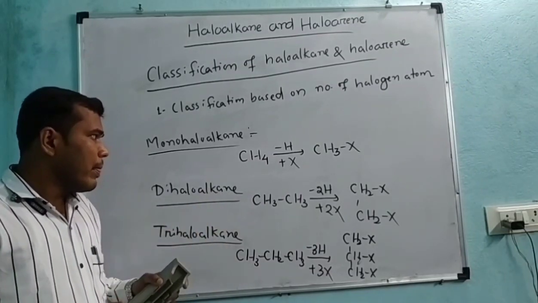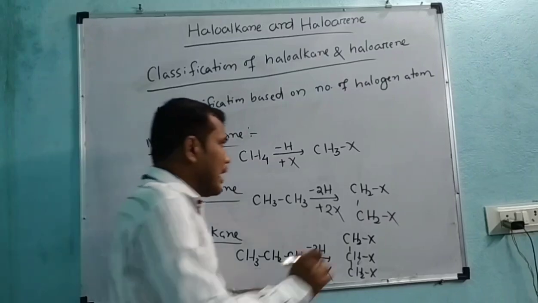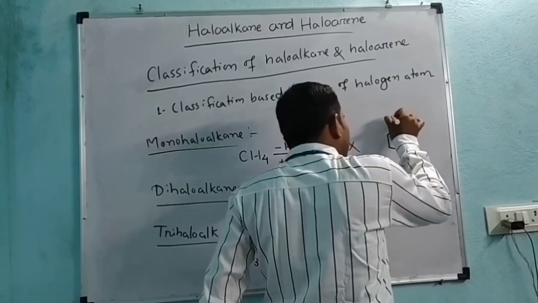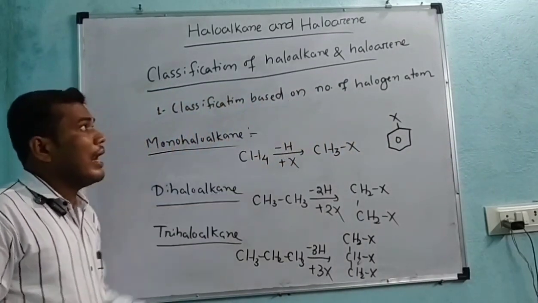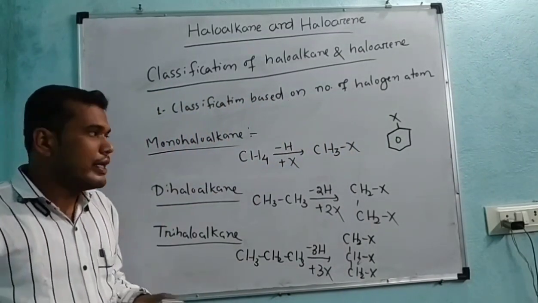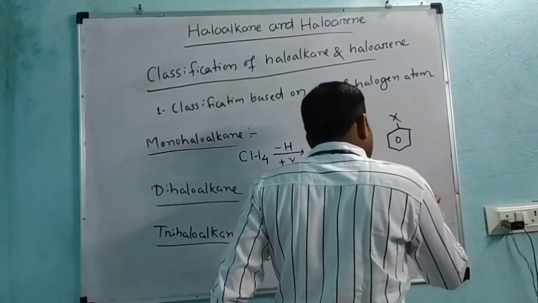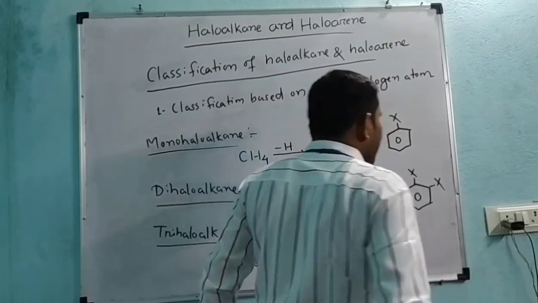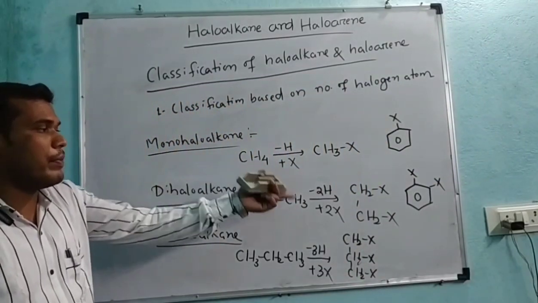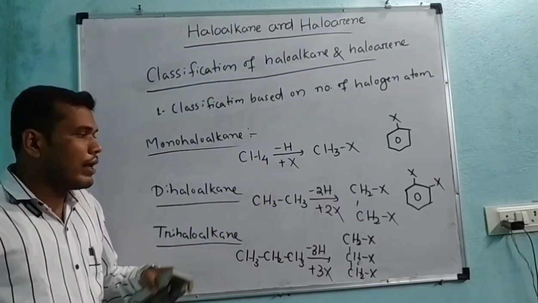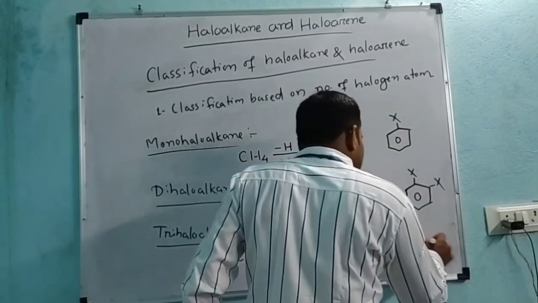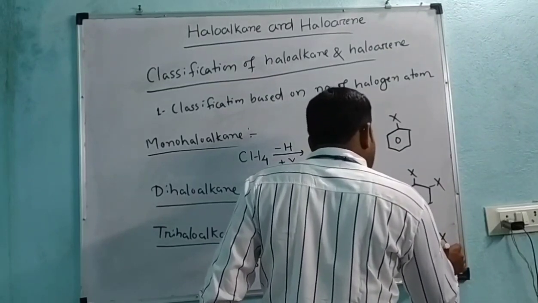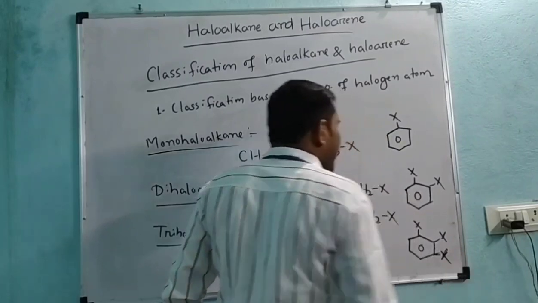If you consider haloarenes, then one halogen attached to benzene is a monohaloarene. Similarly, if two X are attached to benzene, or two hydrogen atoms of benzene are replaced by two halogens, this one is the dihaloarene. Similarly, if three halogens are attached to benzene, this one is the trihaloarene.